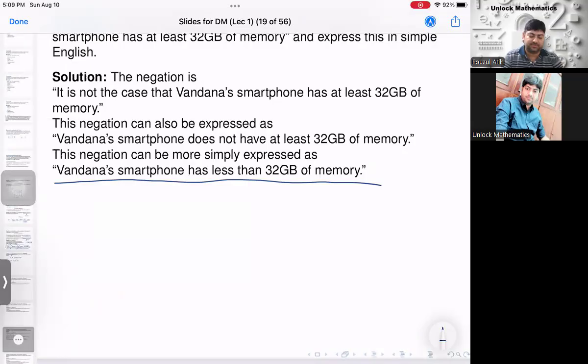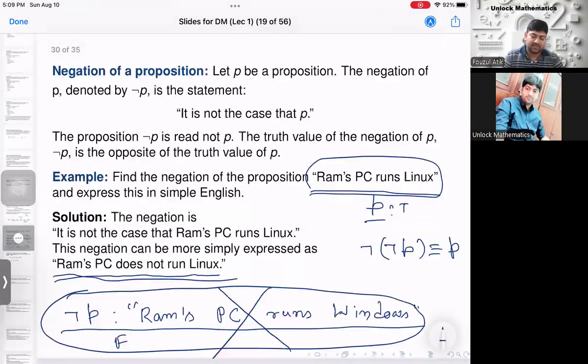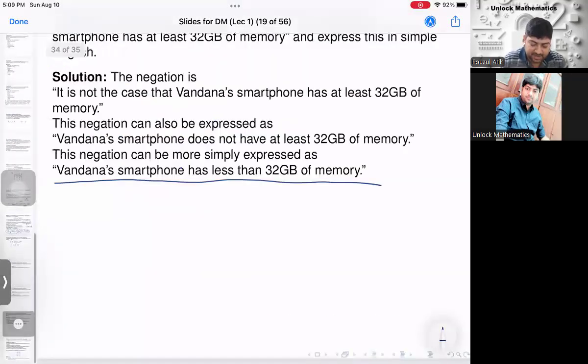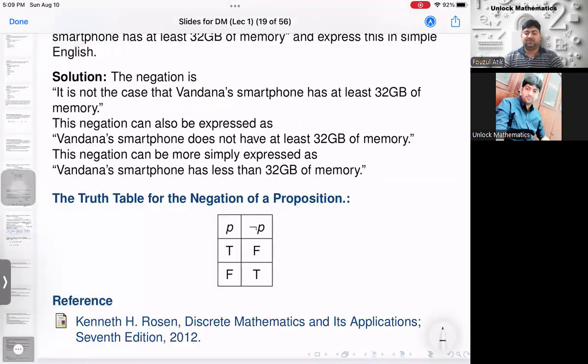Because of this logic, please try to understand each and every logic of this course. They are very small, easy types of logic, but they matter a lot. Clear? Okay. Finally, we have also learned the truth table for P and not P. If P is true, then negation P will be false. If P is false, then negation P will be true. And as I mentioned, we are following this book only.